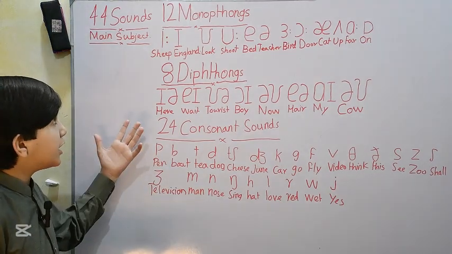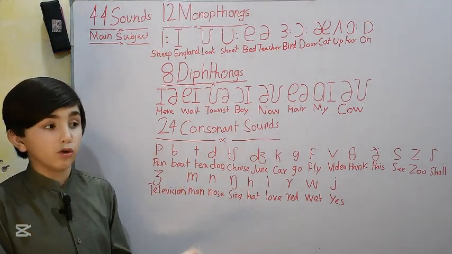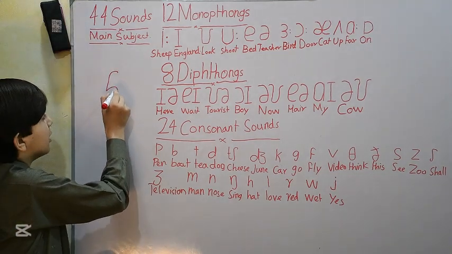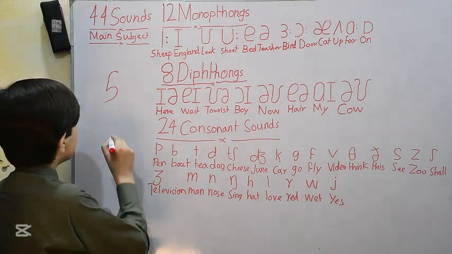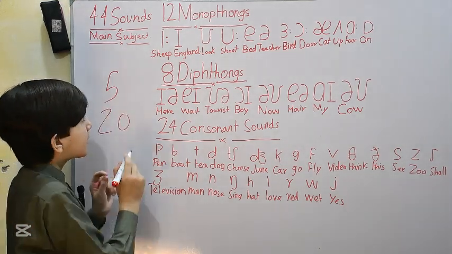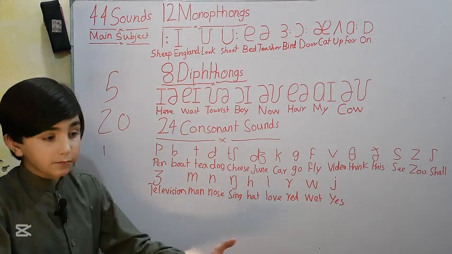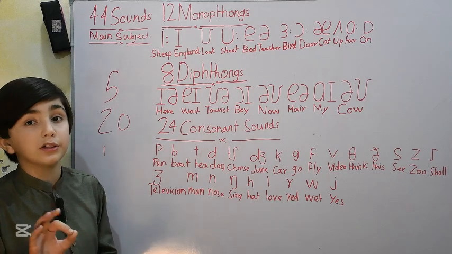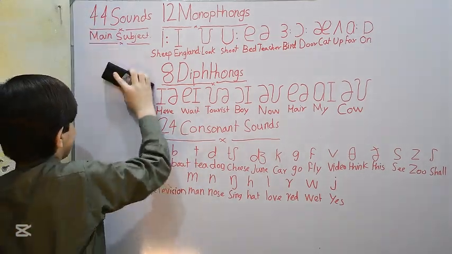Before getting into the 44 sounds, how does it become 44 sounds? First of all, as you know, there are 5 vowels. These 5 vowels generate 20 different sounds: 12 monophthongs and 8 diphthongs. The remaining 21 consonants generate 24 consonant sounds. Without wasting a single second, let's get started.